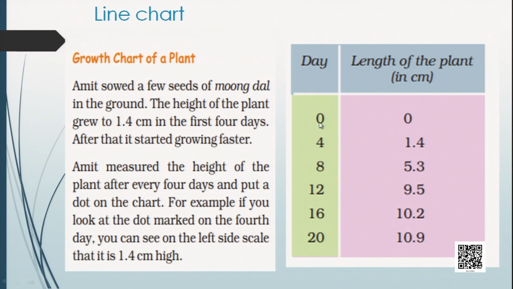Now here you can see on the very first day, when there was no growth in the plant, the length of the plant is 0. On the 4th day he measured, it is written 1.4 centimeters. On the 8th day it is 5.3 centimeters. On the 12th day it is 9.5 centimeters. On the 16th day it is 10.2 and on the 28th day it is 10.9.